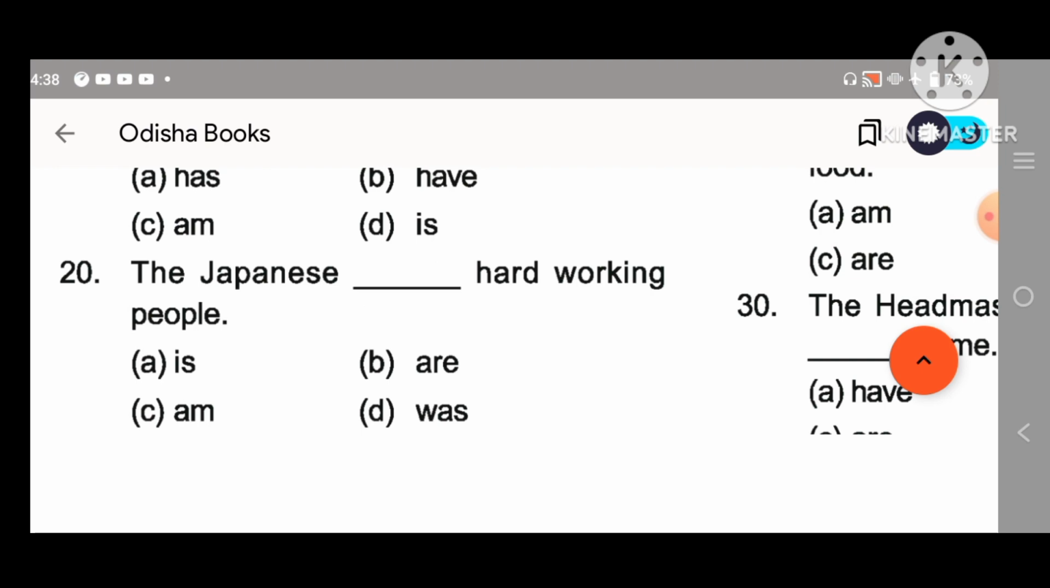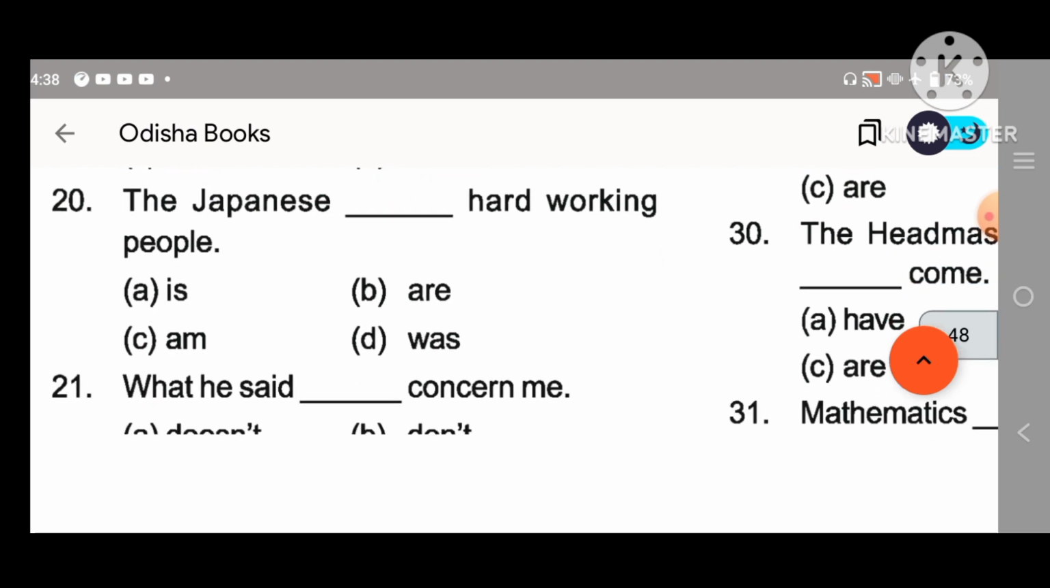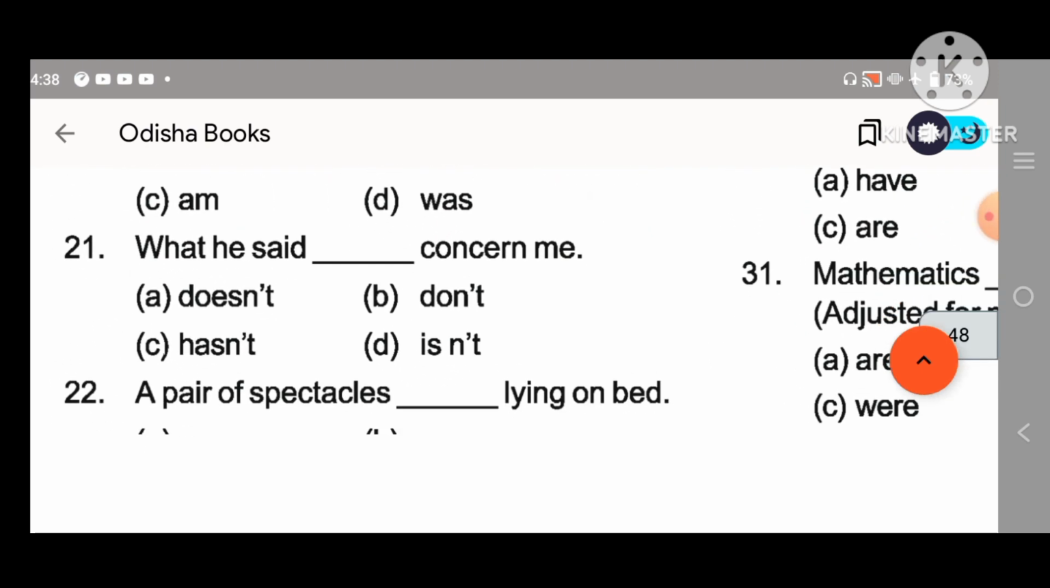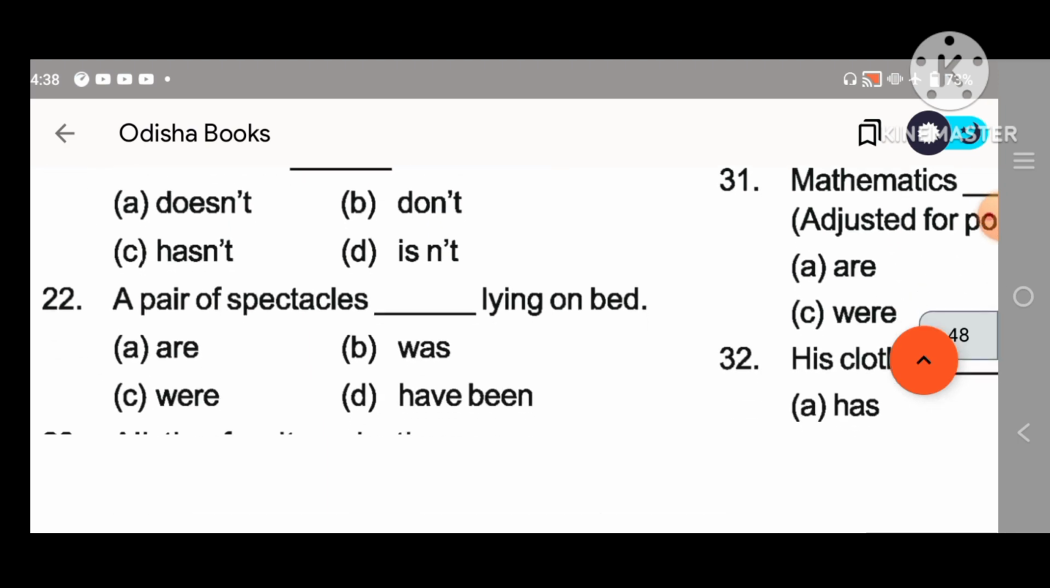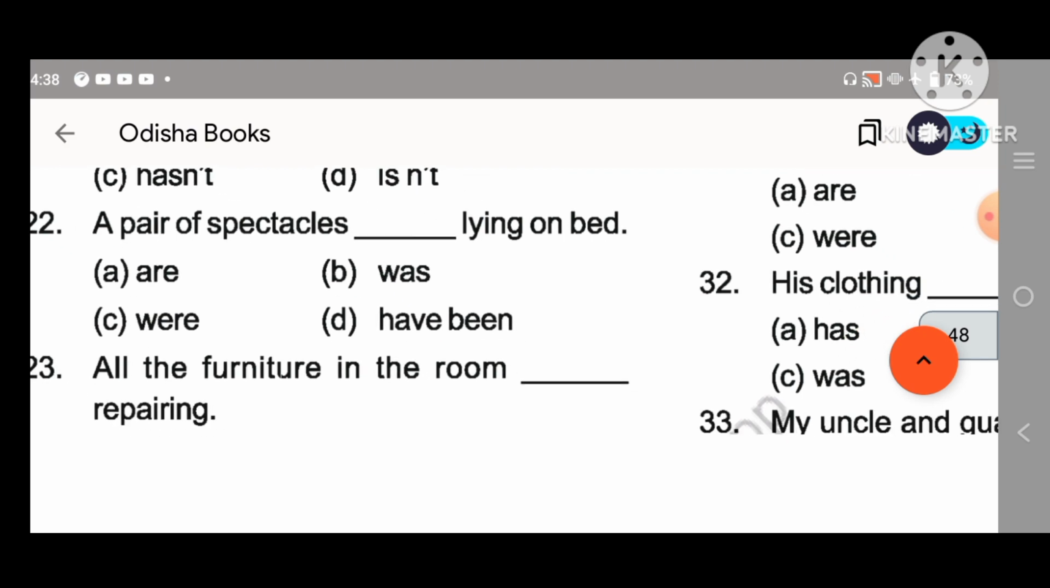20. What will be the answer? The Japanese are hardworking. 21. What he said. If there is a clause in front of this, we can use a singular verb. What will be? We can use a. What he said does not concern me. A pair of spectacles. 22. A pair of spectacles was.